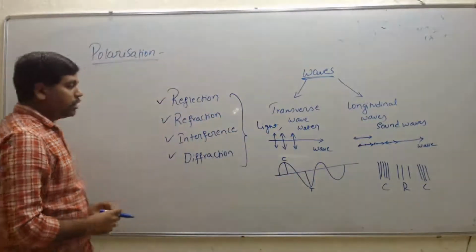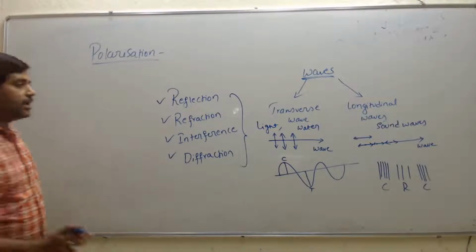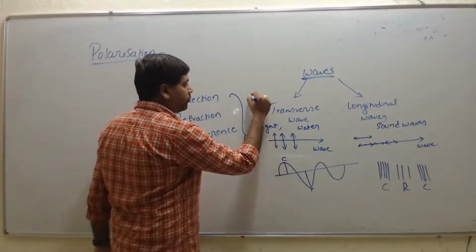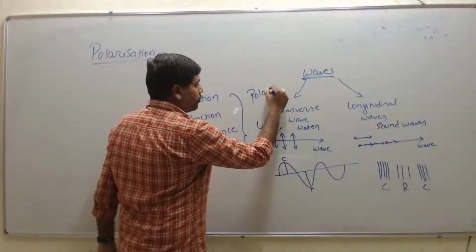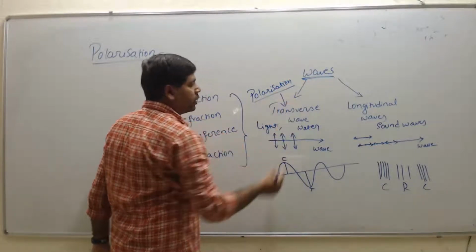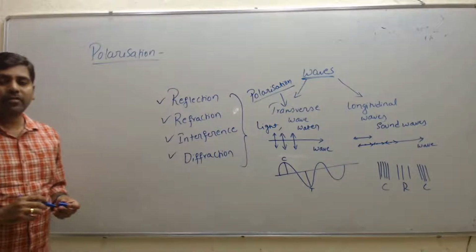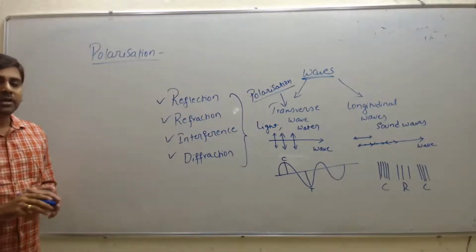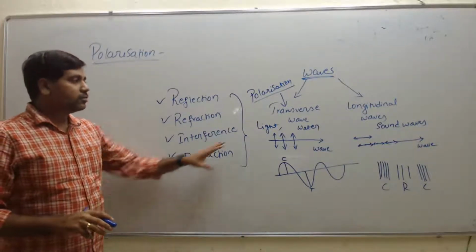The only phenomenon that occurs only in transverse waves is polarization. Polarization is the phenomenon exhibited only by transverse waves, right? This is clear.